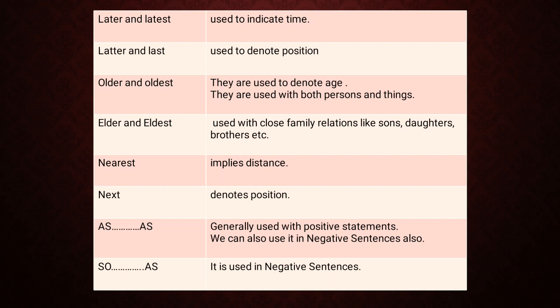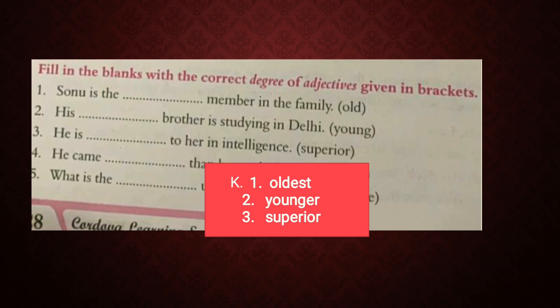Next, fill in the blanks with the correct degree of adjective given in the brackets. Sonu is the dash member in the family. The answer will be oldest. His dash brother is studying in Delhi. The answer will be younger. Next, he is dash to her in intelligence. The answer will be superior.